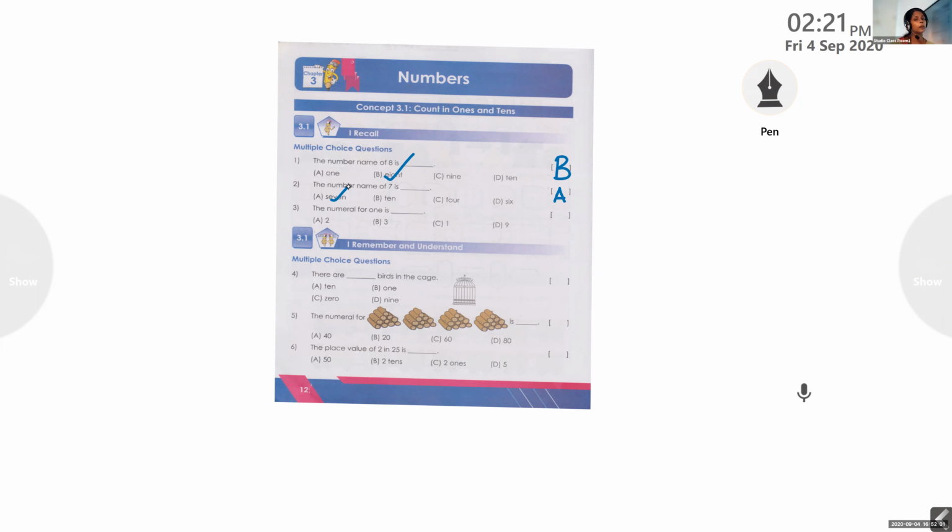Which is the correct option, Tirtha? How will we write the number 1? Option C. So we can write the letter C here and put a tick mark for option C. So all of you please do it in the workbook itself. Okay, good.